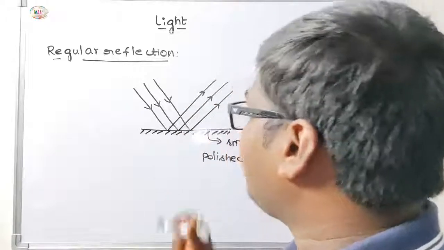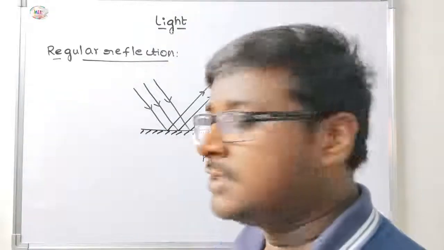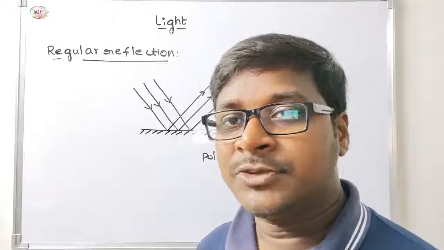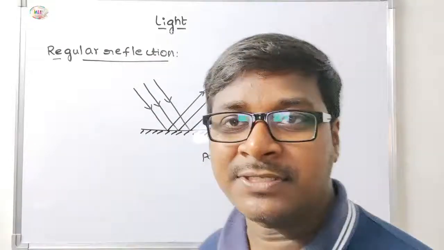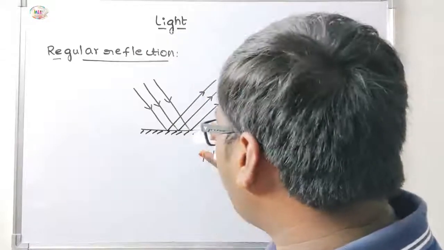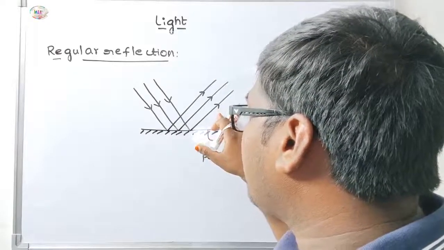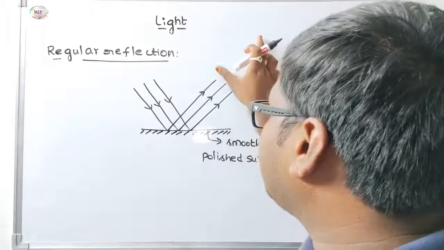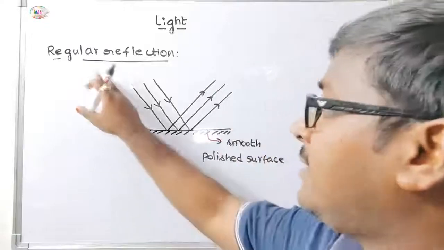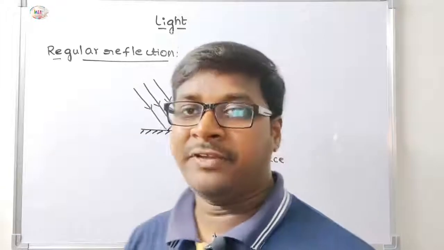Regular reflection means when a parallel beam of light is traveling in a certain medium, striking on a smooth polished surface, it bounces off and moves in another direction in the same medium. That is called regular reflection.